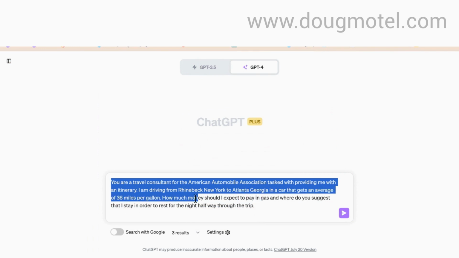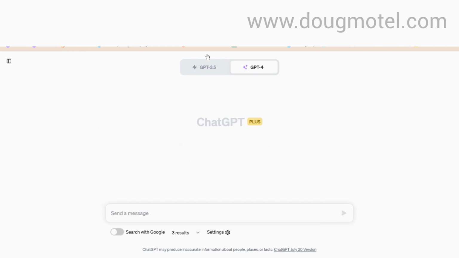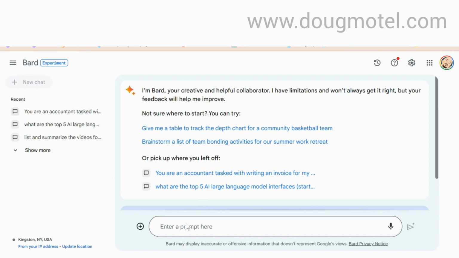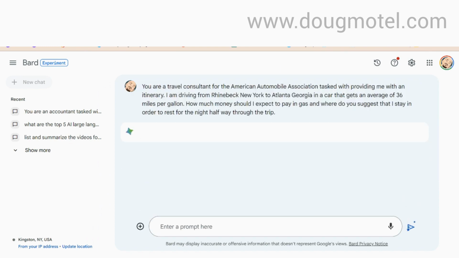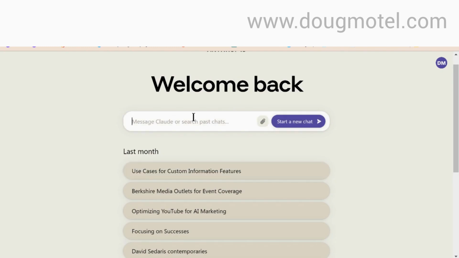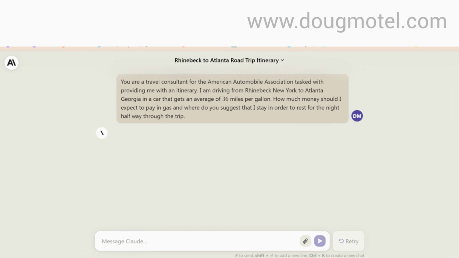So our other use case was about travel. I said, you are assigned a persona and a task. You're a travel consultant for the American Automobile Association, tasked with providing me with an itinerary. I'm driving from Rhinebeck, New York to Atlanta, Georgia in a car that gets an average of 36 miles per gallon. How much money should I expect to pay in gas? And where do you suggest that I stay in order to rest for the night halfway through the trip?